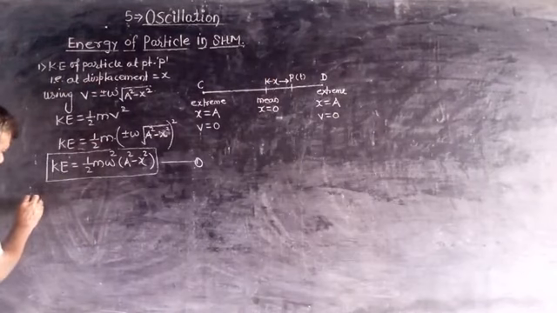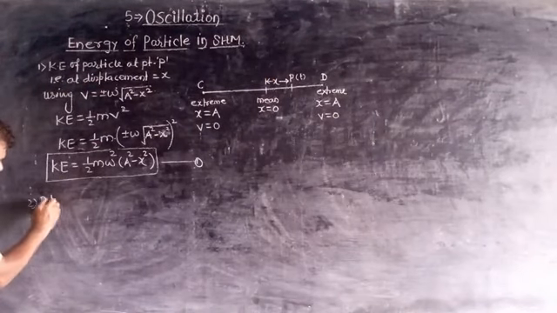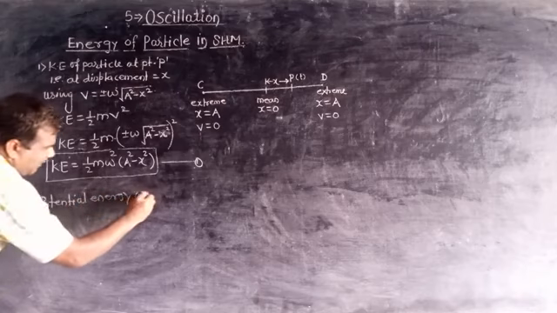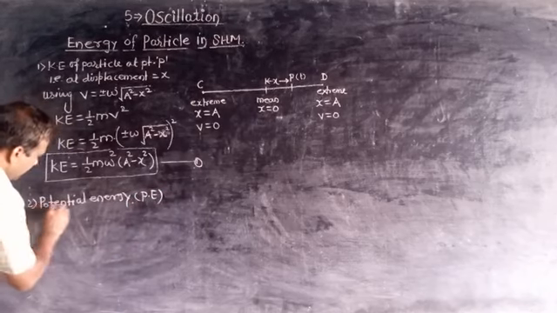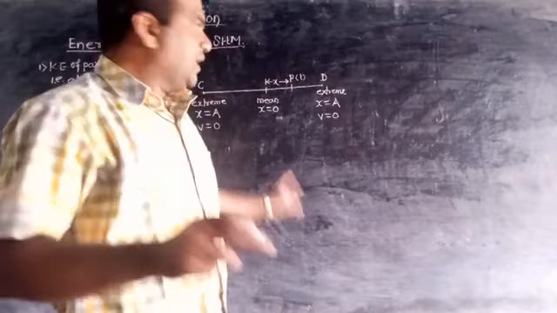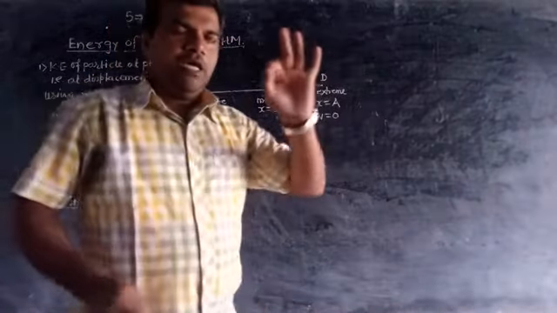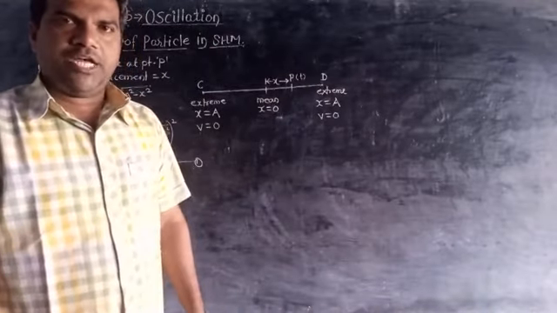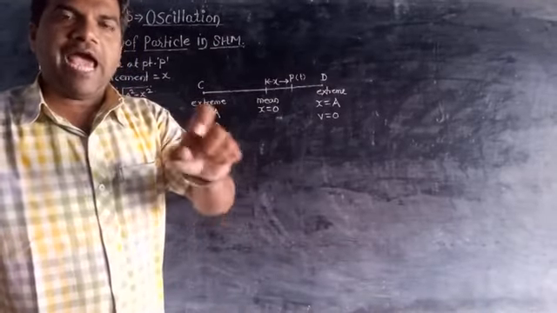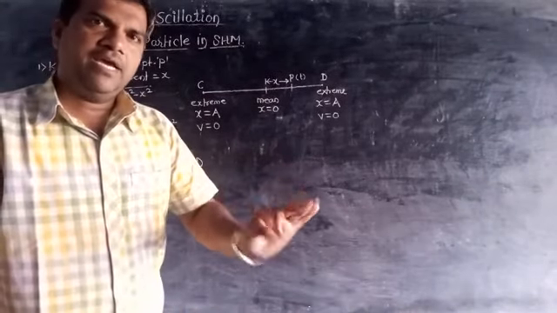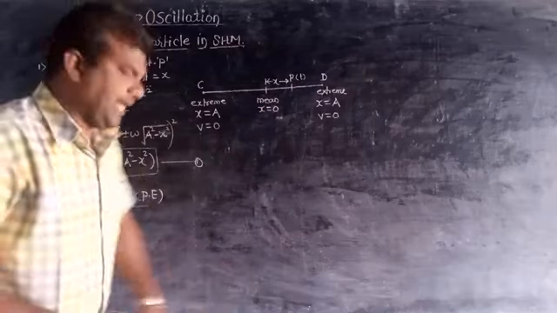Number 2, potential energy, that is PE. Now, as the particle is performing linear SHM, therefore at point P at a distance x from the mean position, the restoring force acting on the particle is given by F is equal to minus kx.